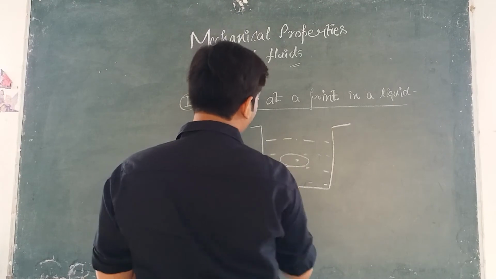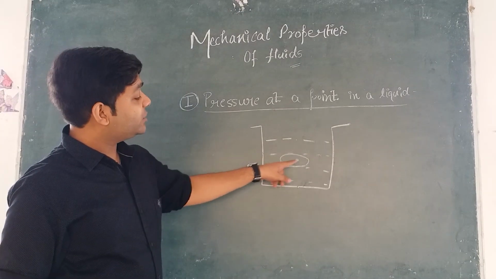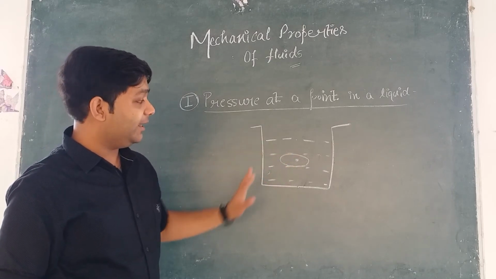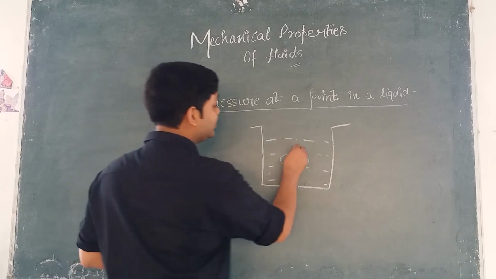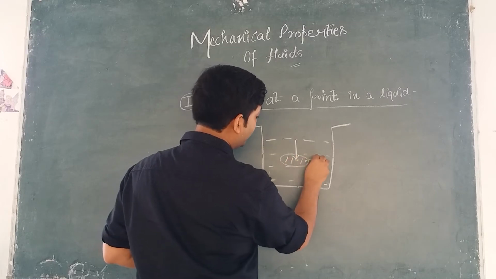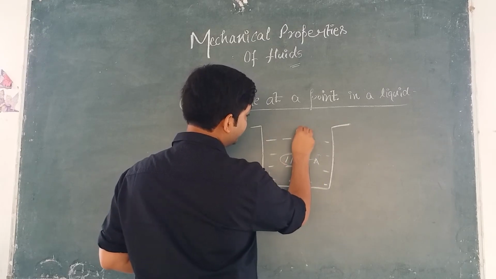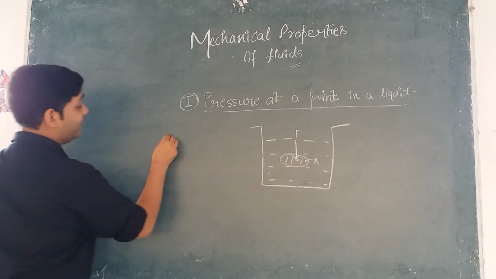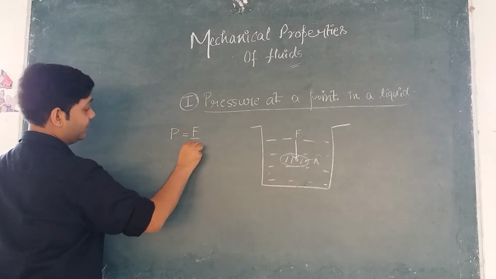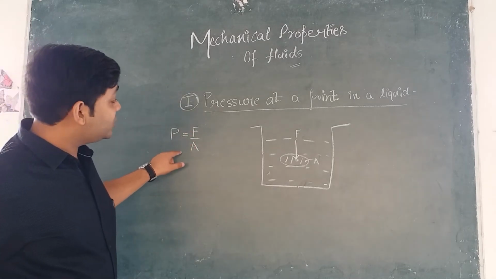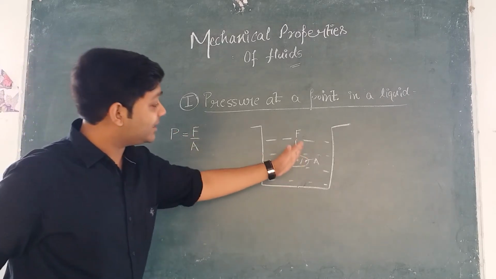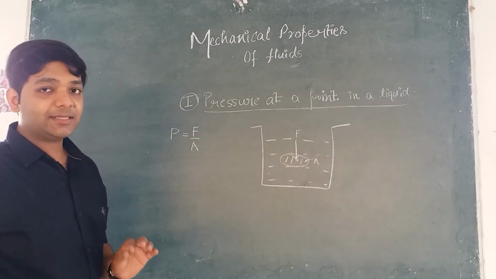So now we want to calculate the pressure at this point. To calculate it, we are considering one area which is imaginary, right? Now suppose the force exerted on this complete area is F, and the area is A. Now the pressure exerted will be P = F/A. Now this pressure is not equal to the pressure exerted on this point. Actually it is the pressure which is exerted on the entire area. So that is an important thing.